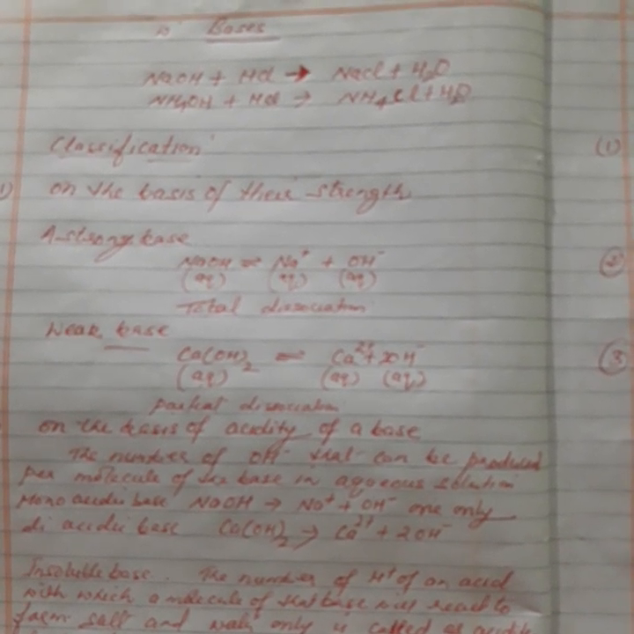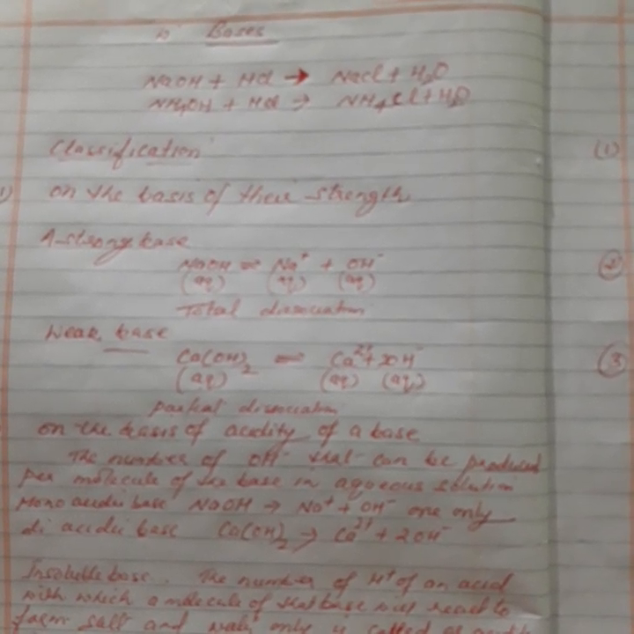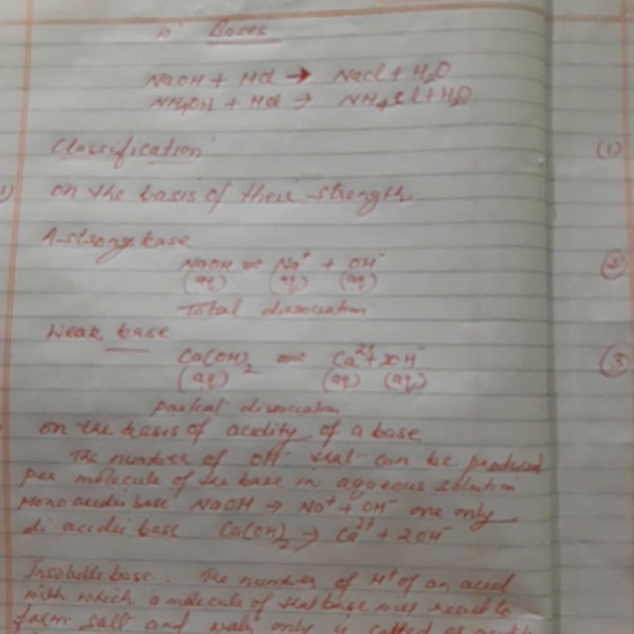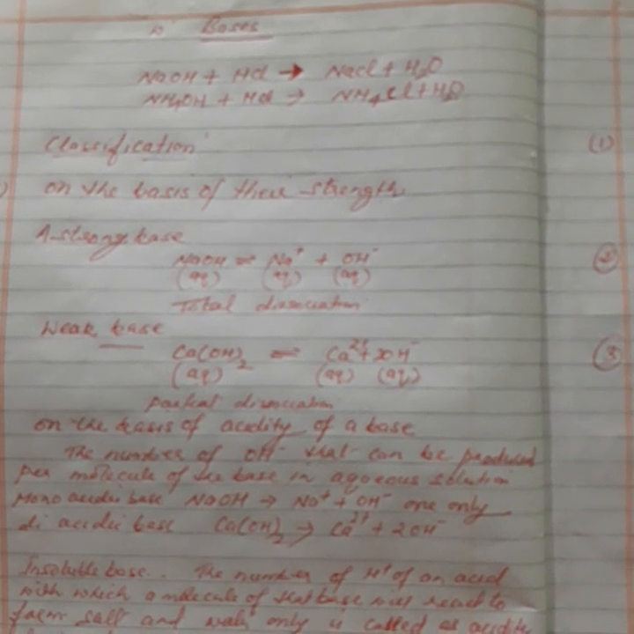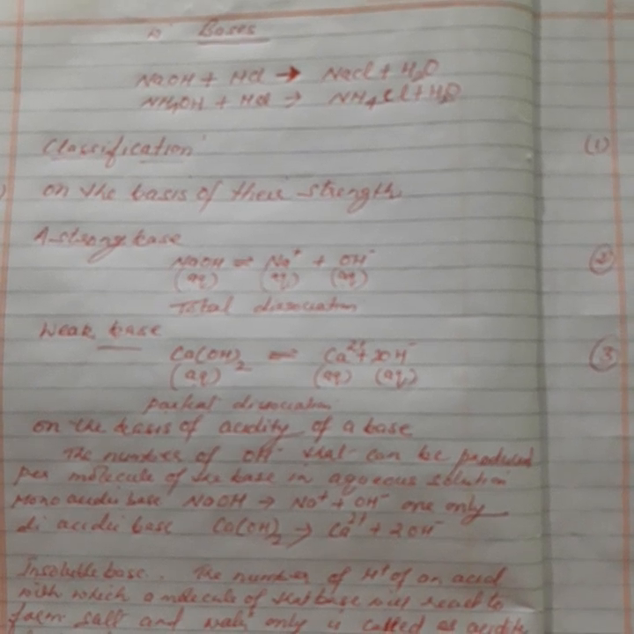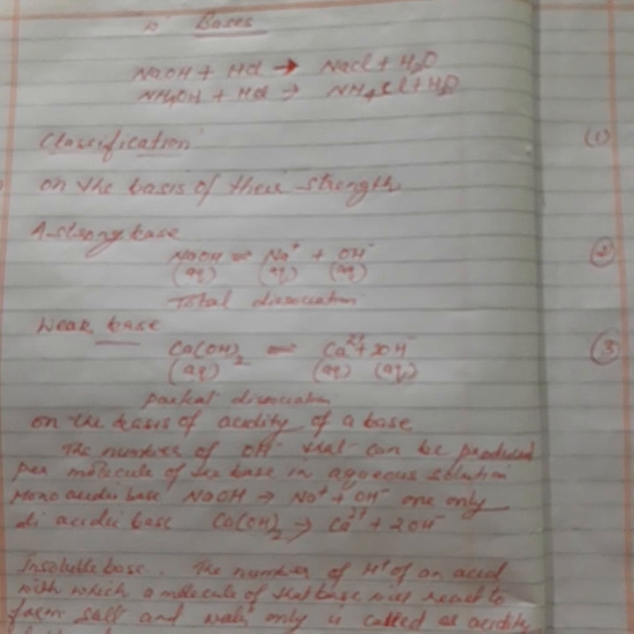Take a look at example number 1. Sodium hydroxide reacts with hydrogen chloride to form salt NaCl and water only. In the same way, another example: ammonium hydroxide reacts with HCl to form ammonium chloride and water only, salt and water only.